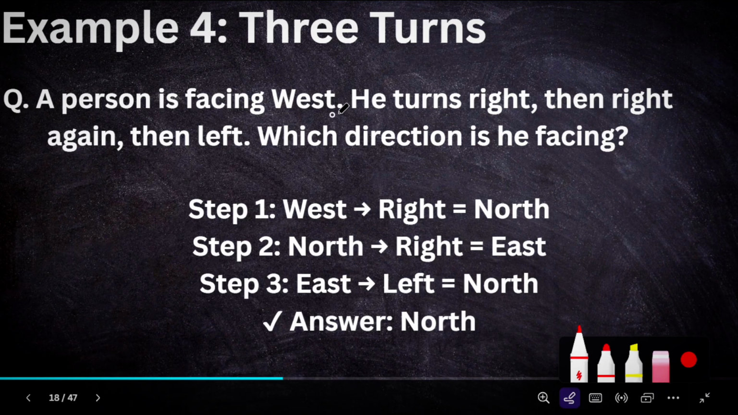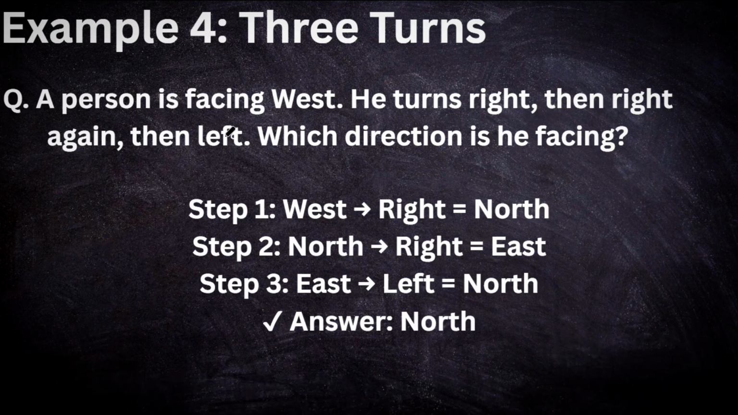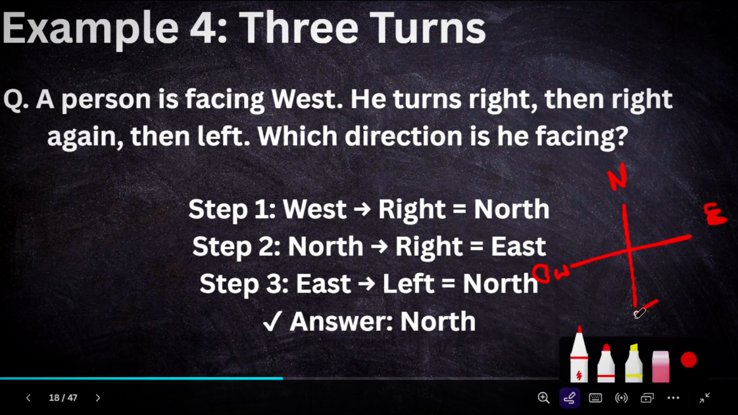A person is facing west. He turns right and then right again. Then left. Which direction is he facing? The person was facing the west direction. Here is the west direction, here is the north direction, here is the east direction, and here is the south direction.